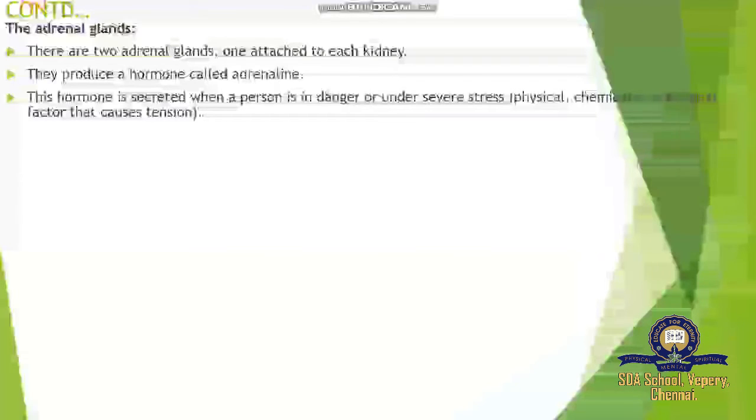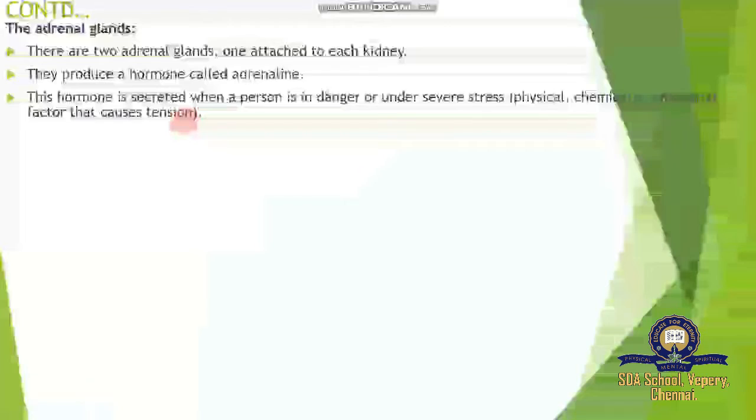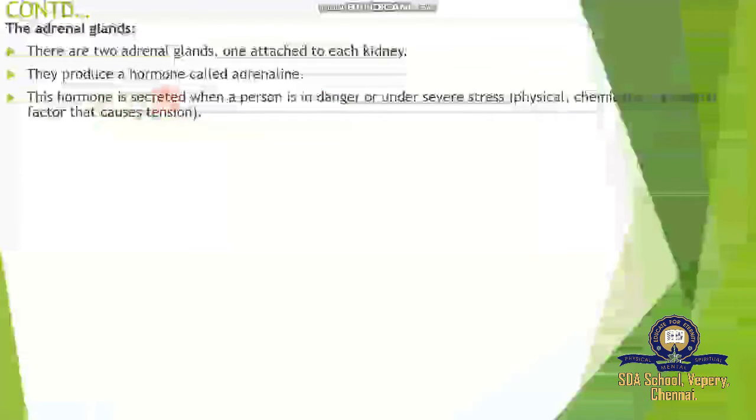This hormone is secreted when a person is in danger or under severe stress, physical, chemical, or emotional factors that cause tension. Whenever our body faces any emergency, such as tension, loss, anger, or fear, that emotion is created. What happens is that these glands are ready to produce adrenaline, and our body becomes active. So this hormone is secreted when a person is in danger, meaning an emergency, or under severe physical, chemical, or emotional stress.